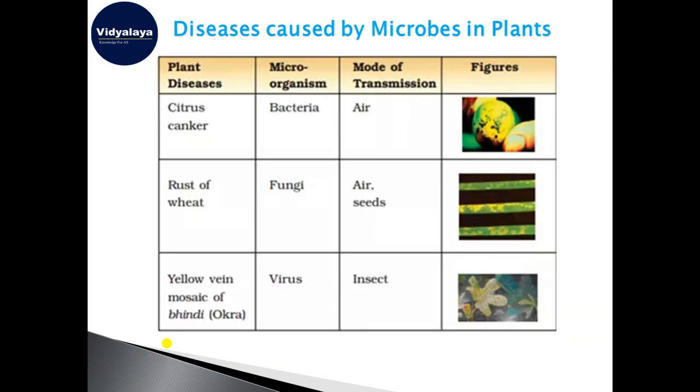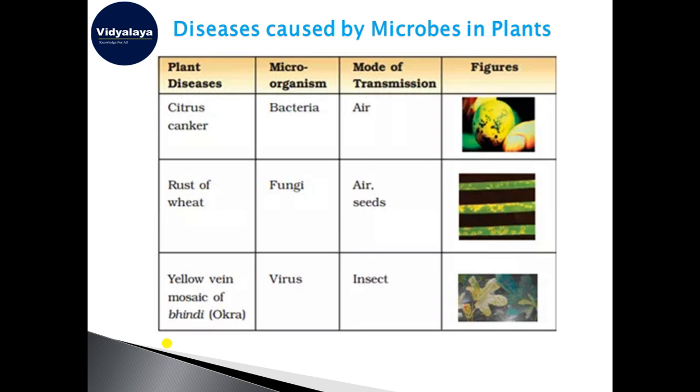Some diseases that are caused by microbes in plants are citrus canker, rust of wheat, red rot of sugarcane, and yellow vein mosaic of bhindi. Bhindi is okra. You must have seen bhindi in your home. Citrus canker is caused by bacteria, and the mode of transmission is air.